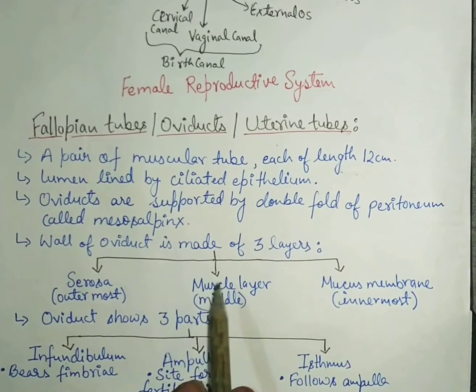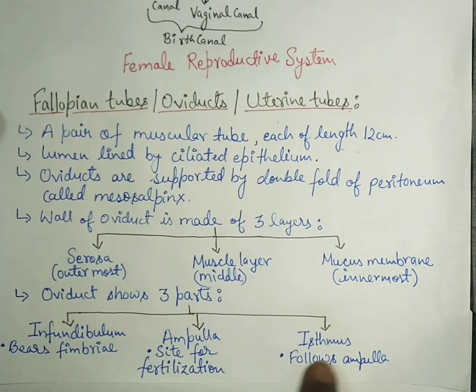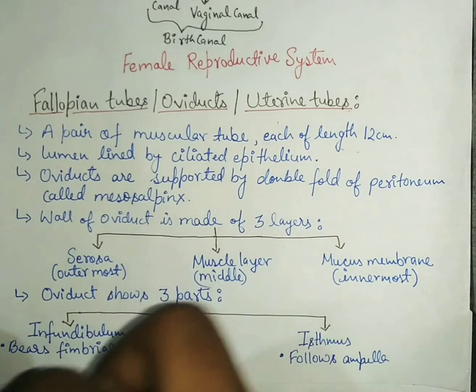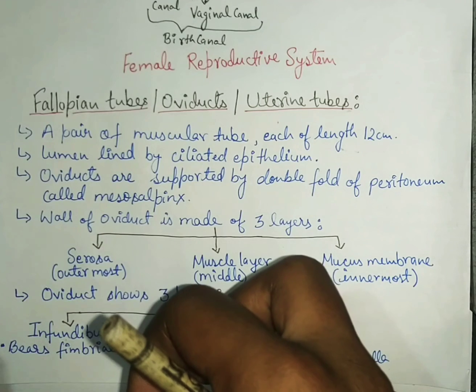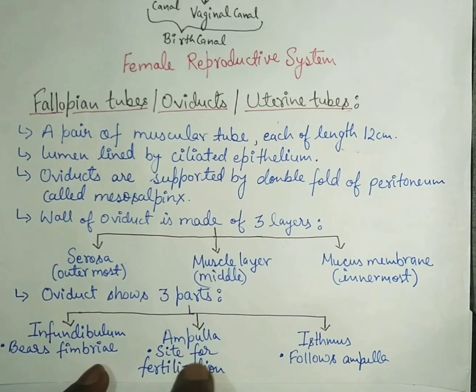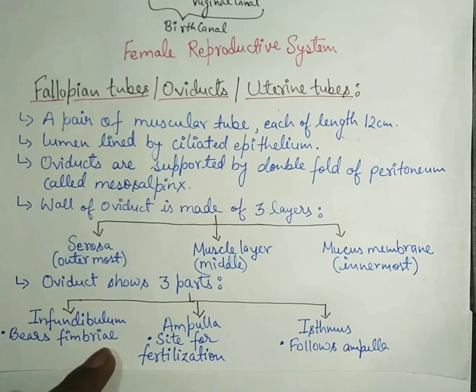the wall of the oviduct is made up of three layers: outermost serosa, middle layer is muscle layer, and the innermost layer is mucous membrane. And the oviduct के तीन पार्ट हैं: infundibulum, ampulla and isthmus. Infundibulum के पास क्या है? Fimbriae है, finger-like projections that will suck the egg when it is released out of the ovary. And then ampulla, it is the site for fertilization, and then isthmus.